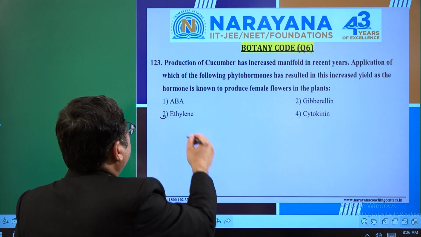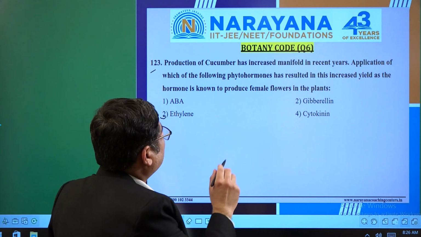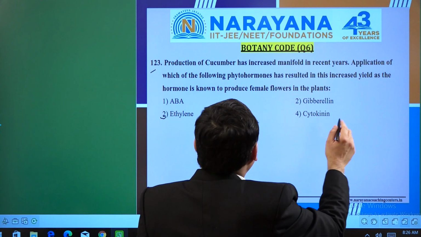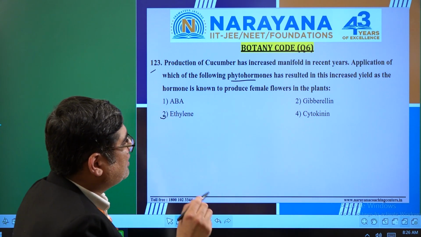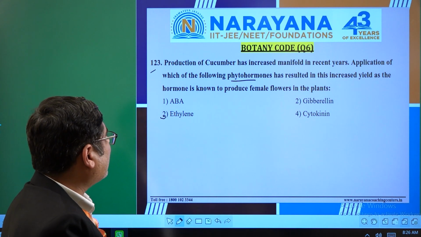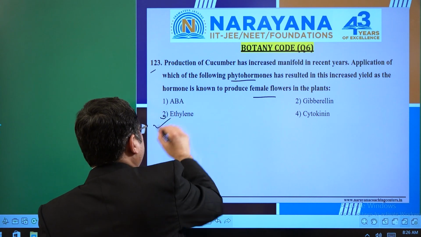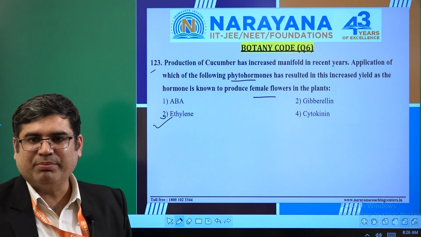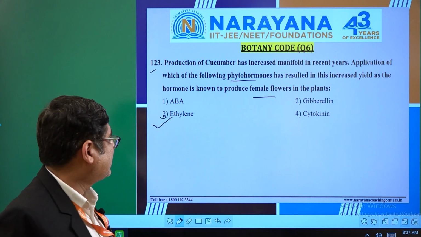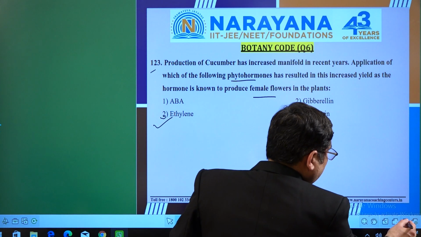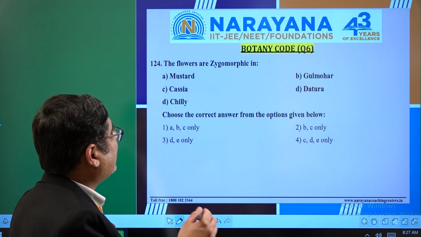This is question number 123. Again I repeat, paper code Q6. Production of cucumber has increased manifold in recent years. Application of which of the following phytohormones, that is a plant hormone, has resulted in this increased yield, as the hormone is known to produce female flowers? That is the absolute property of ethylene. So of course, out of these 4 simple one-word options, you need to go with option 3, ethylene.